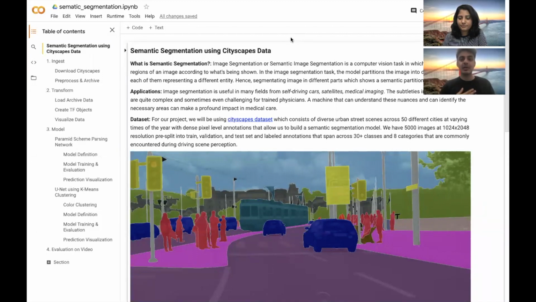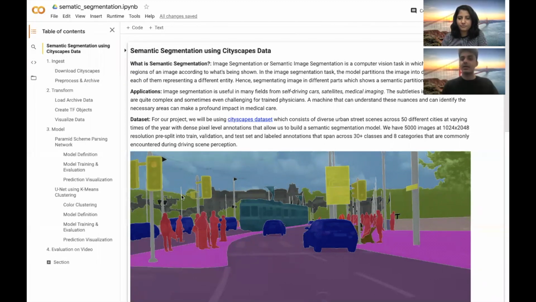I, Mohit Gula, and Kumari Nishu will walk you through our project. We have organized our project into these sections: the data ingestion, the data transformation, the model section, and the evaluation on a video. I'll start off by speaking about what the semantic segmentation problem is.